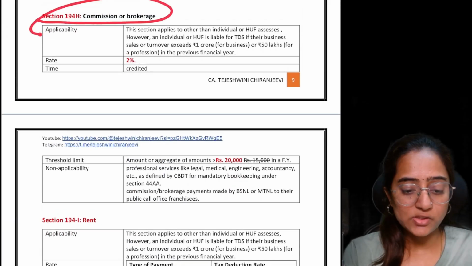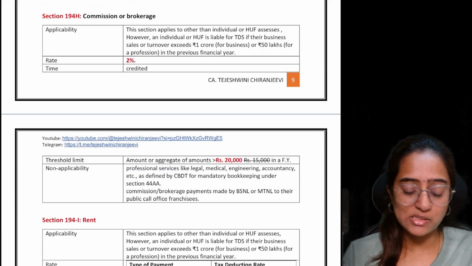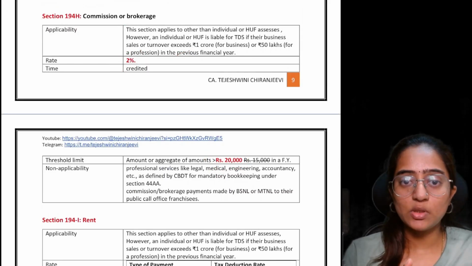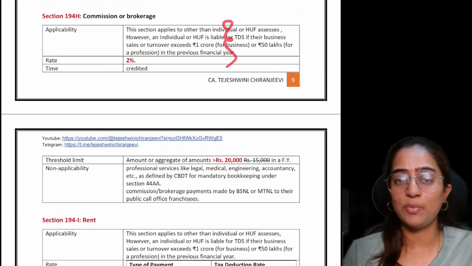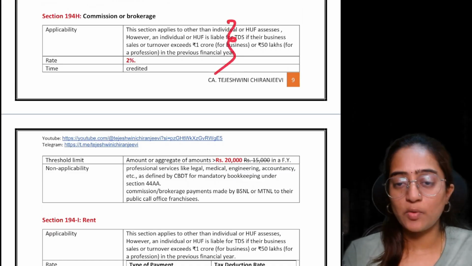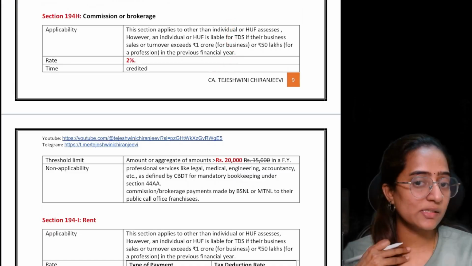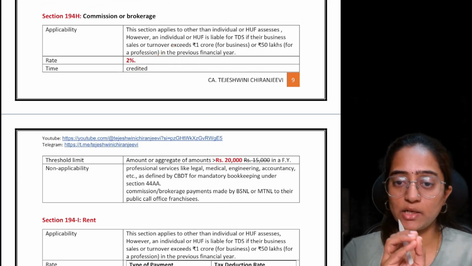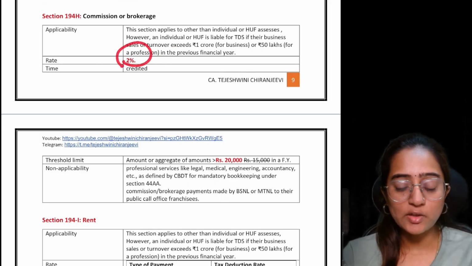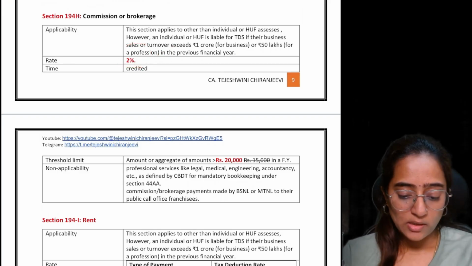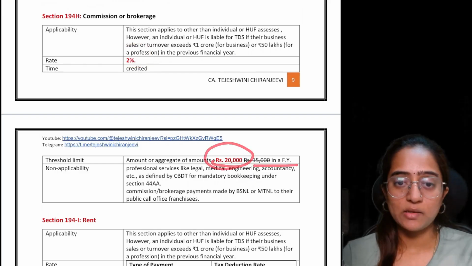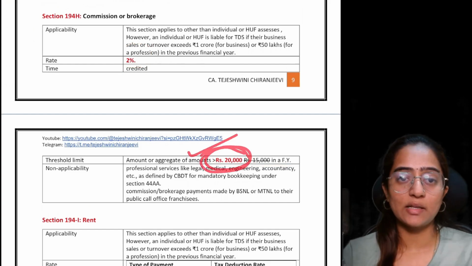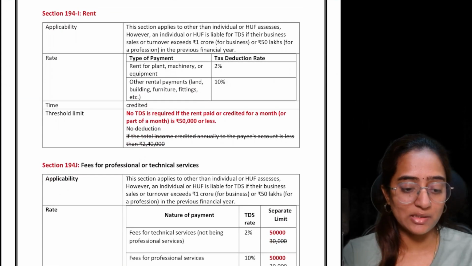Okay. 194H speaks about commission or brokerage. What are the changes that have happened in two places? The rate is how much? 2%. Commission or brokerage, if you are paying, if you are coming under this applicability point. This applicability point will be explained in detail in the TDS TCS videos, so you can watch over there. If this section 194H is applicable, how much is the rate at which you're supposed to deduct the TDS? 2%. And how much is the amount again? 15,000 is replaced with 20,000. So if it is exceeding 20,000 only, you will deduct the TDS. If it is not exceeding 20,000, you will not deduct the TDS.